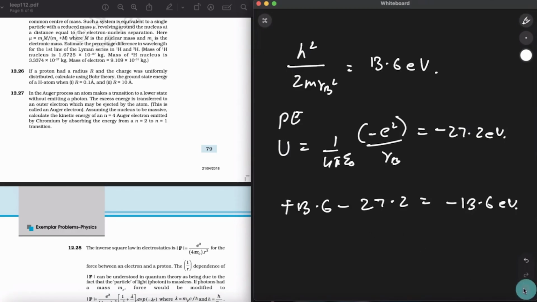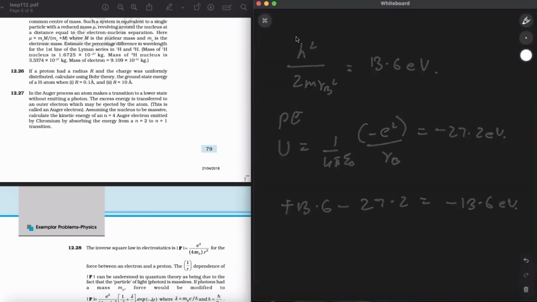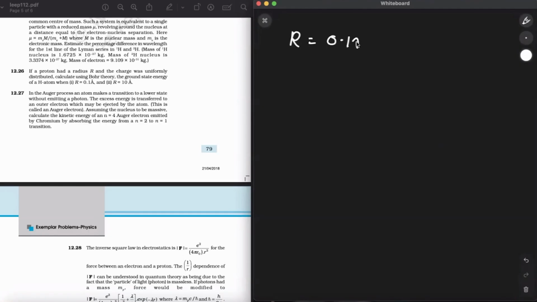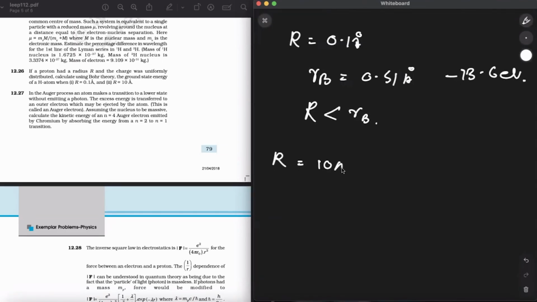Now, starting from here, when the radius r is equal to 0.1 angstrom, r is less than rb, where rb is 0.51 angstrom, and the ground state energy in the same operating condition for the proton is minus 13.6 electron volt. So this is the case where r is less than rb. In the second case, when r is equal to 10 angstrom, then r is greater than rb, because rb is 20 times smaller than this value.